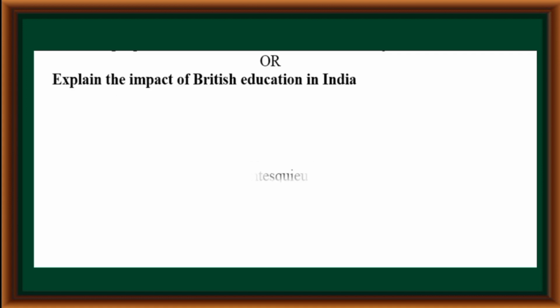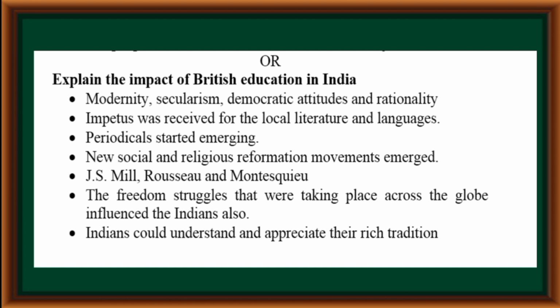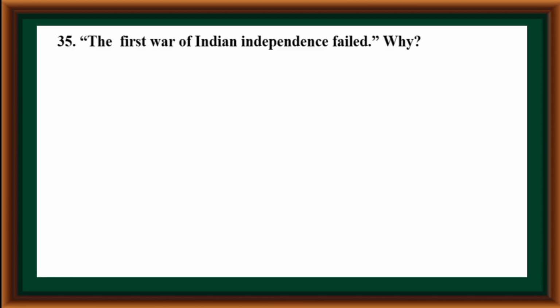Explain the impact of British education in India. Modernity, secularism, democratic attitudes, and rationality were received, and impetus was given to local literature and languages. Periodicals started emerging. New social and religious reformation movements emerged. J.S. Mill, Rousseau, and Montesquieu and the freedom struggles taking place across the globe influenced the Indians also. Indians could understand and appreciate their rich tradition.